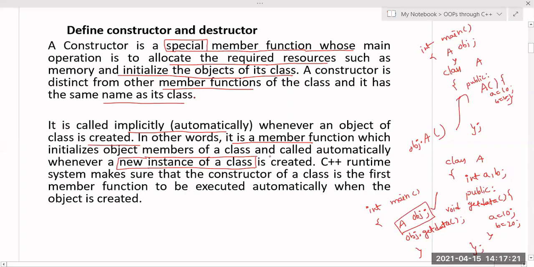So in simple terms, the definition for the constructor is, it is not just a member function, it is a special member function which is used to initialize the data members of the class and is also automatically called whenever the object of the class is created. So that is the definition.